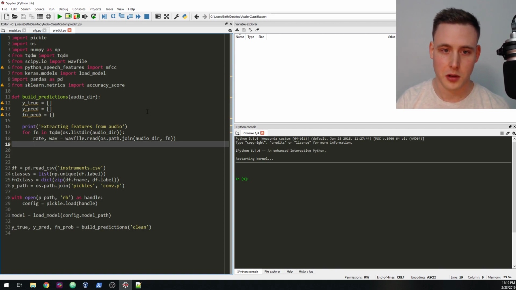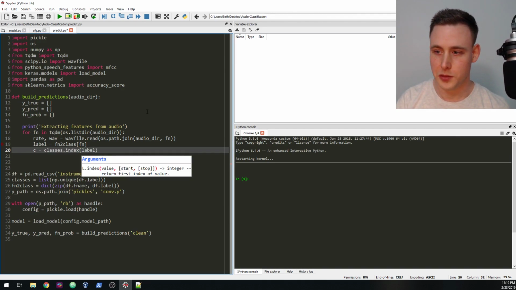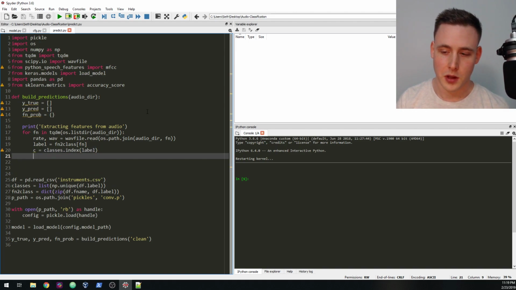So we're just reading our file, and then in order to calculate the accuracy metric, I'm going to say label is equal to file name to class of file name, and c is equal to classes.index of label.